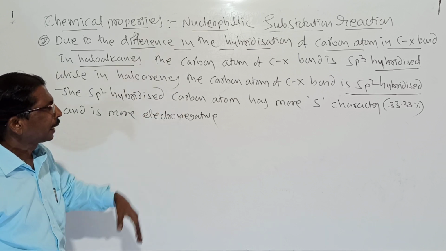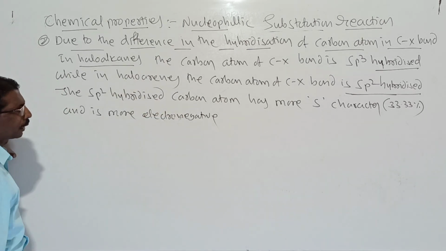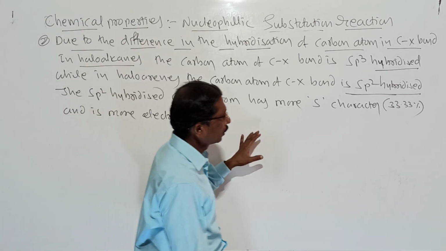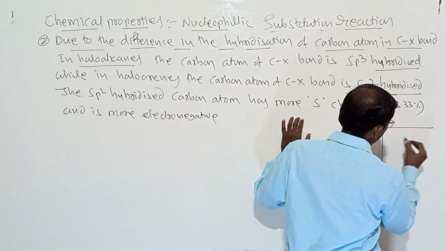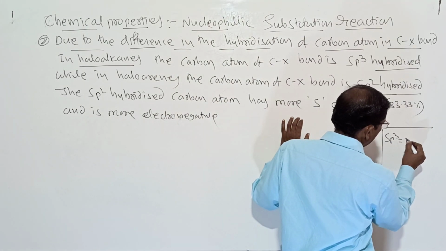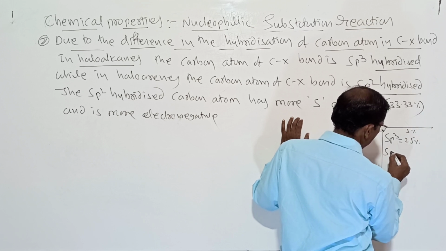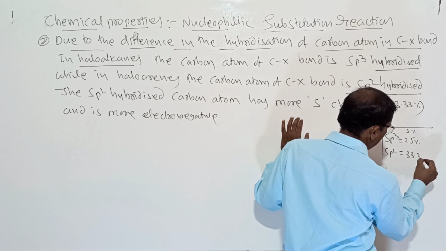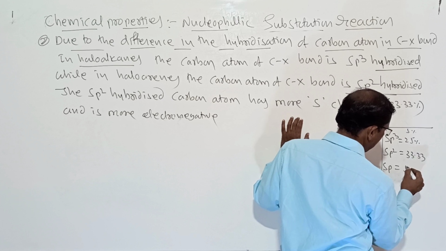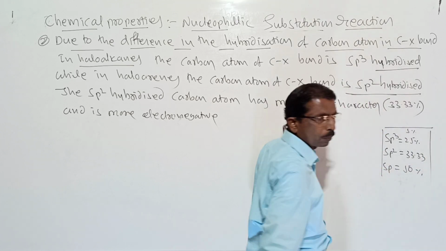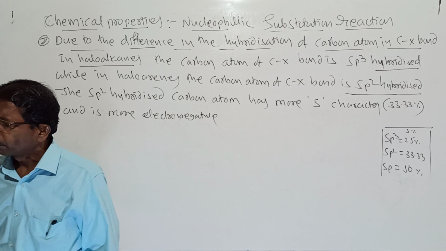So in case of the reason, remember, it is the percentage of s character. In sp3 it is 25% s character, in sp2 it is 33.3%, and in sp it is 50%, as we learned in PUC first year.